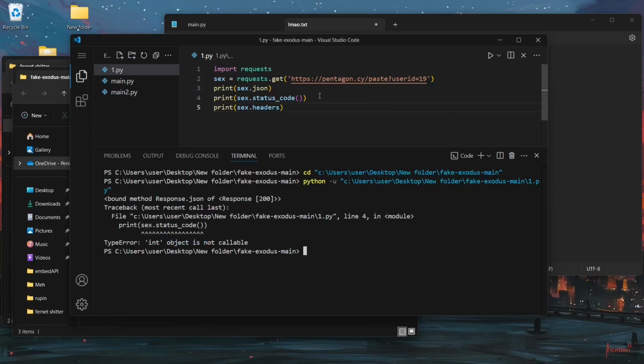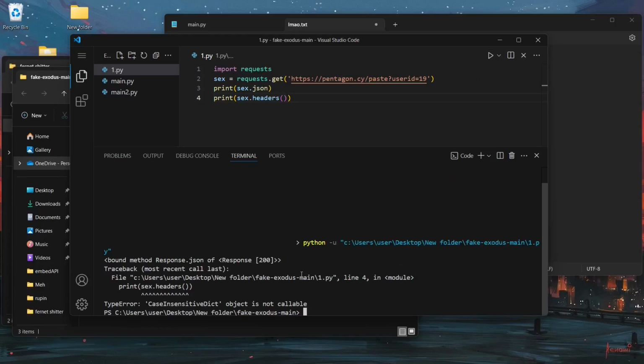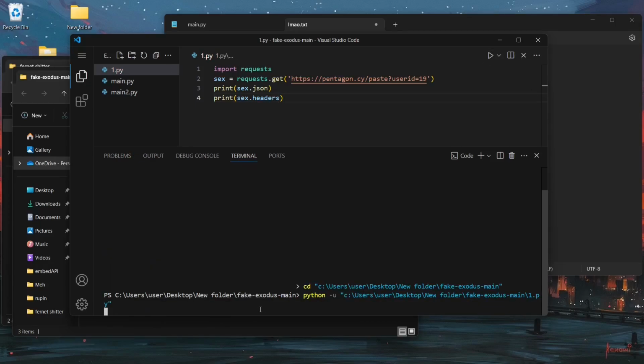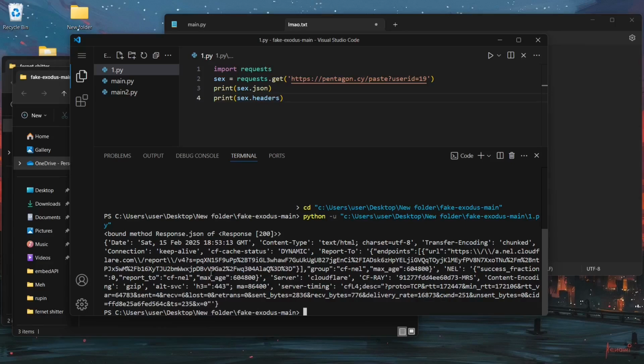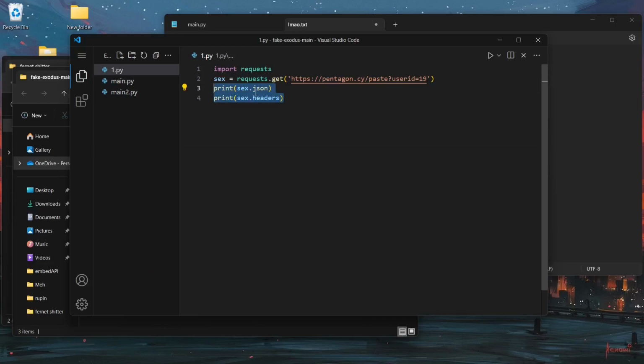Int object is not callable, so we're gonna remove this. And okay, I think this is a callable function. Okay, this is not callable as well. Okay, if this is not downloading anything, yep, content type is text or HTML. Okay, which means this is returning a malware script.